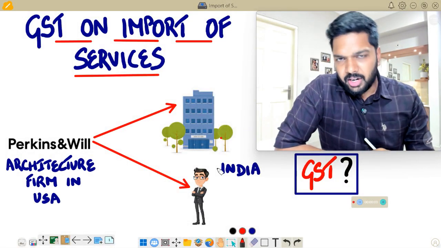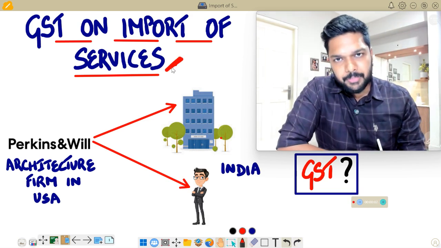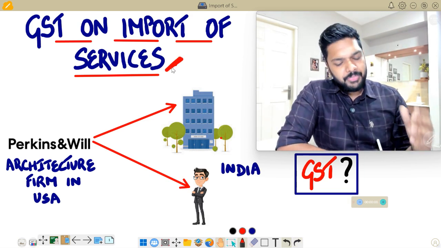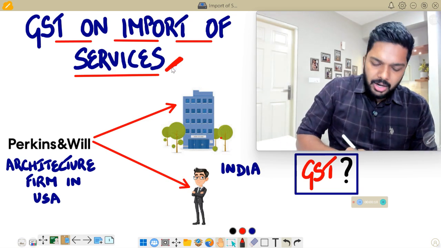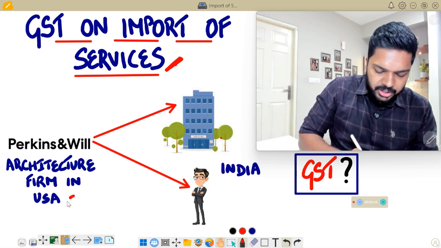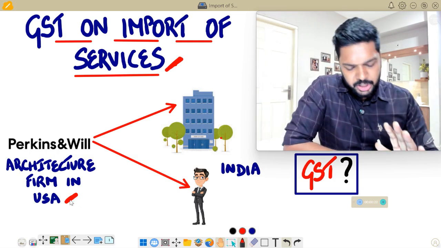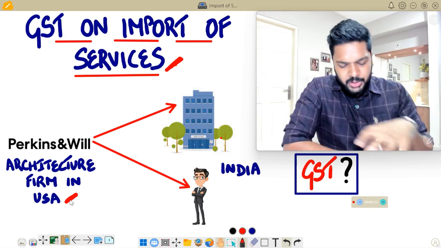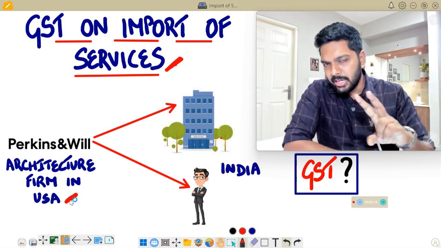So in this video, we'll try and understand the implications of GST on import of services. And to begin the discussion, let's take the help of a simple example. Say you have an architecture firm in the US by the name Perkins and Will. Perkins and Will is one of the well-known architecture firms in the world. And in this particular example, say it is providing a service to India in two situations.